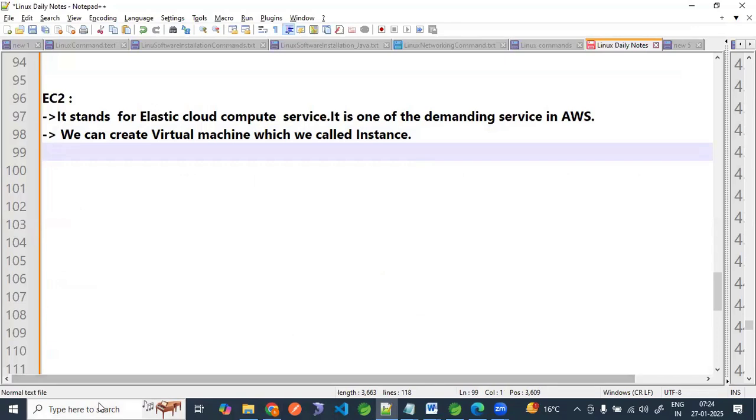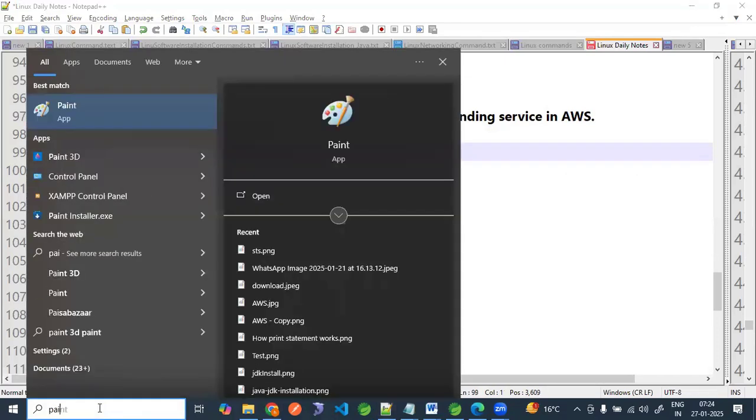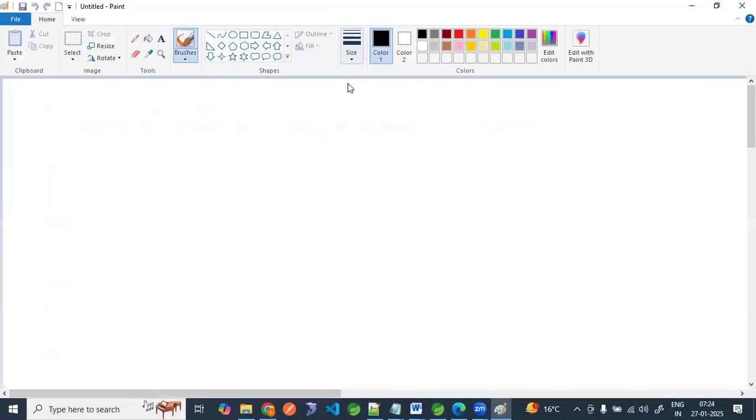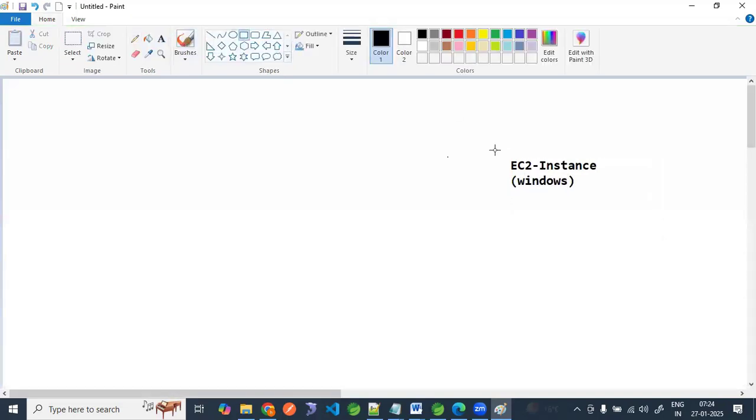For example, this is your EC2 instance, which is just a Windows machine. You will configure a Windows machine. So how will you connect?